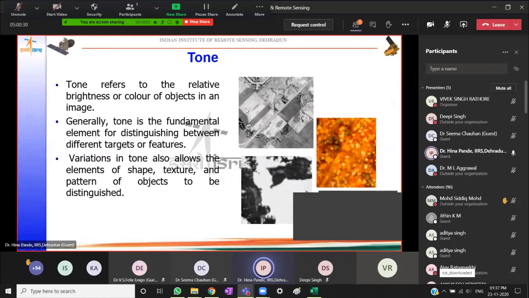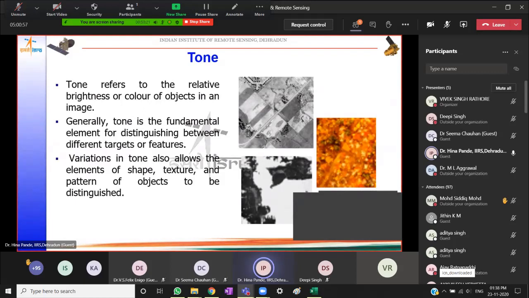So this could be a fallow field and this darker one could be a cropped field or one with moisture and so on. So variations in the tone also help us, or allow us, to make an interpretation about the elements of shape or texture and patterns of the object.